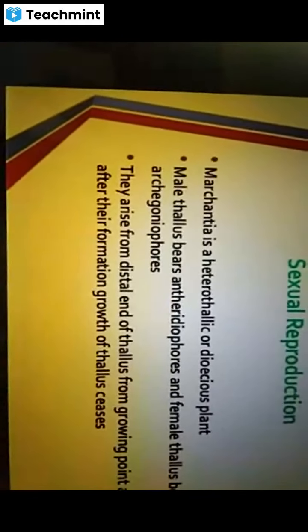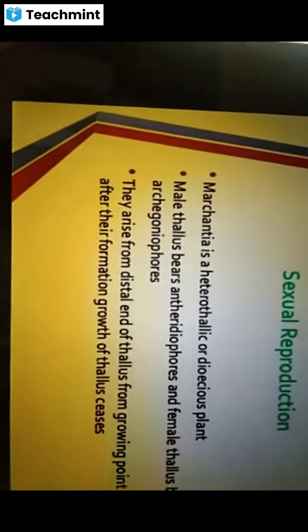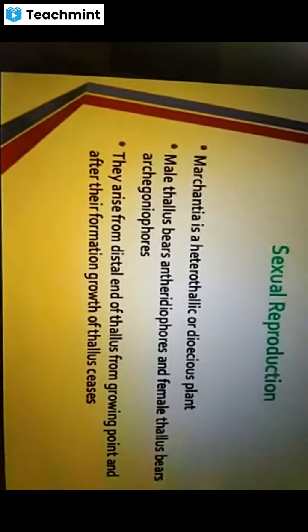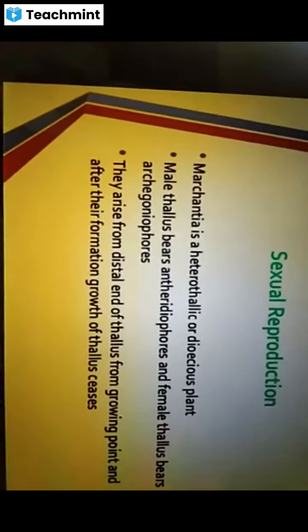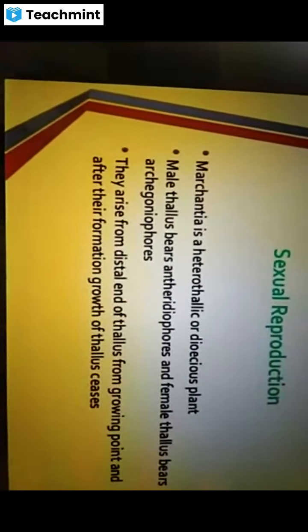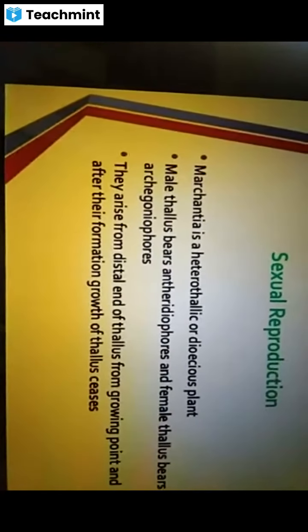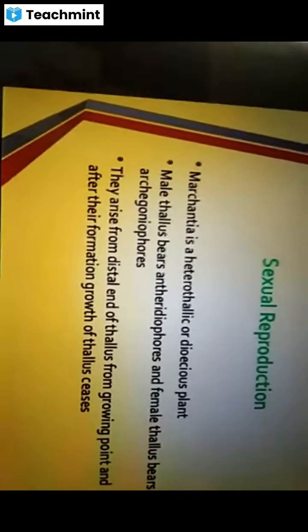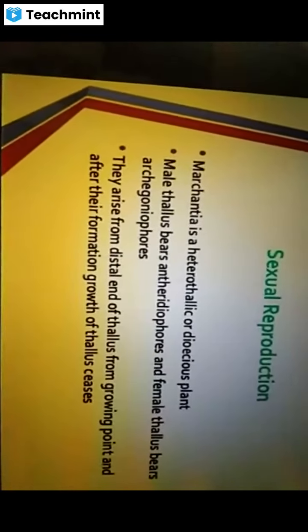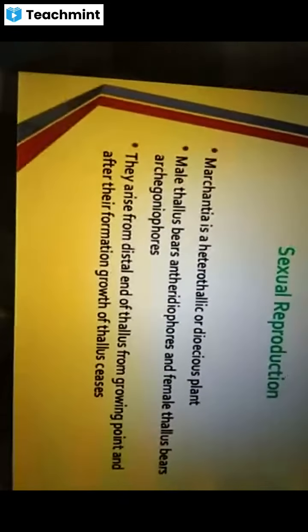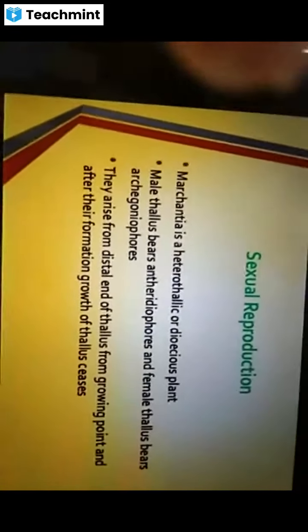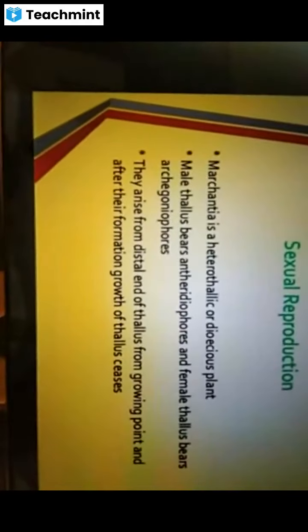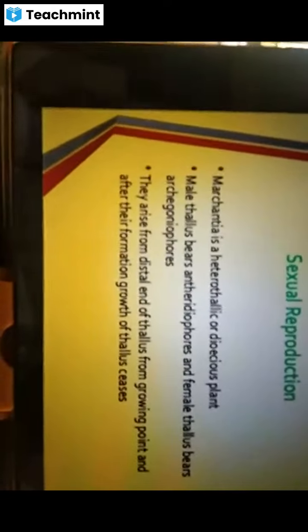The male thallus, which produces male gametes, produces a stalk-like male reproductive organ known as antheridiophore, and the female thallus produces archegoniophore. And these antheridiophore from the male plant and archegoniophore from the female plant arise from the distal end of the thallus.